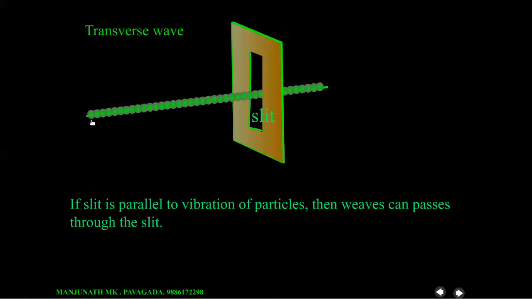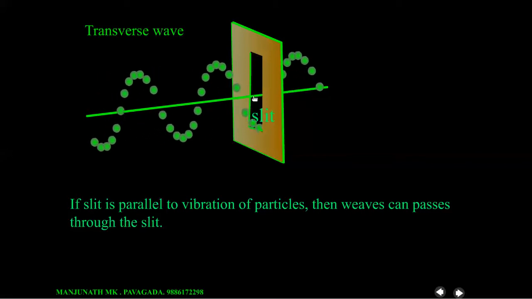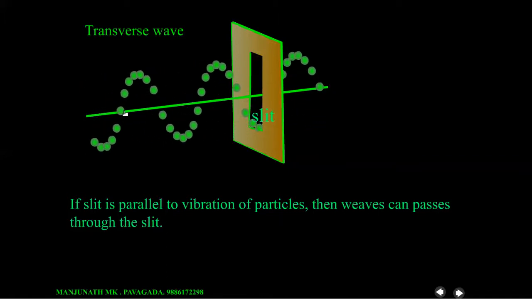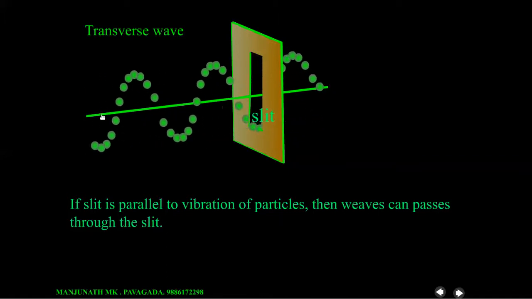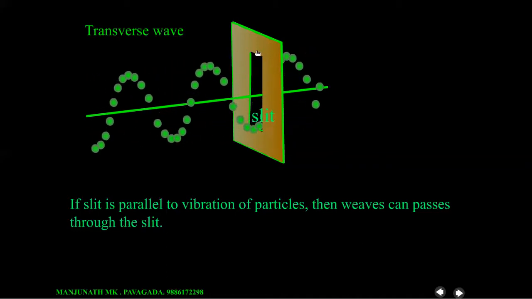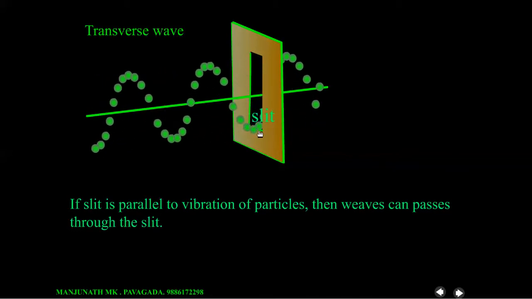If one of the molecules is disturbed like this, the disturbance propagates. This is nothing but a wave. So this wave passes through this slit. Here the wave is propagated from left to right along this line, but the particles are vibrating up and down, meaning perpendicular to this line. This type of wave is called a transverse wave. Look, a transverse wave can pass through this vertical plane because the direction of the plane is parallel to the direction of vibration of these particles.